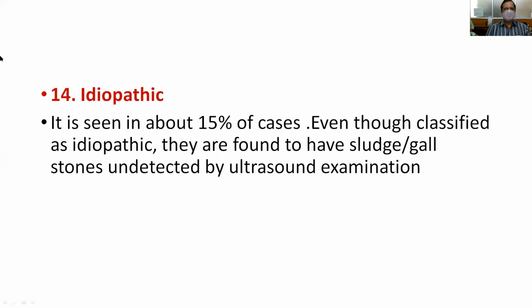And idiopathic, this is also because sometimes you are not able to find out the exact cause. So it is called idiopathic acute pancreatitis. It constitutes about 50% of the cases, even though it is classified as idiopathic, because sometimes the ultrasound examination, which is the first investigation of choice for knowing the gallstones and condition of the gallbladder, may miss sludge or gallstones which are not detected by ultrasound. These biliary diseases may be responsible but went unnoticed, and the patient may get an attack of acute pancreatitis.